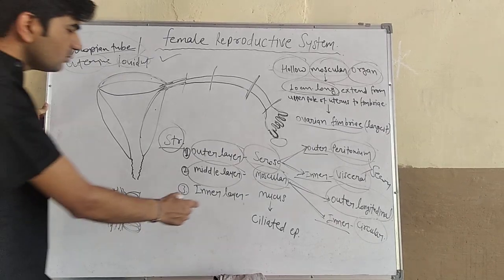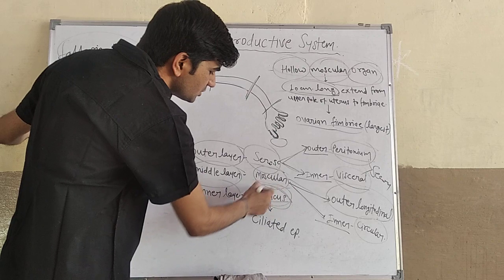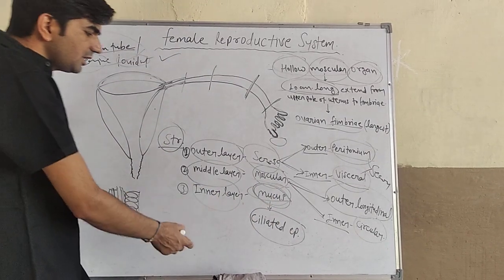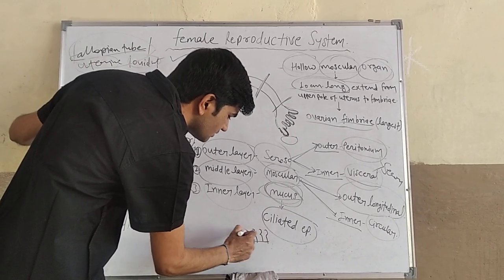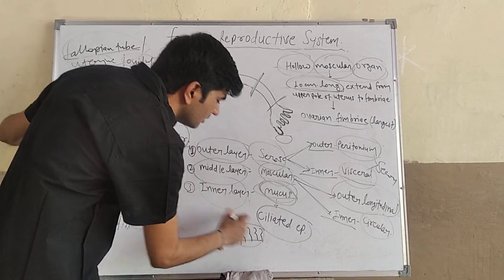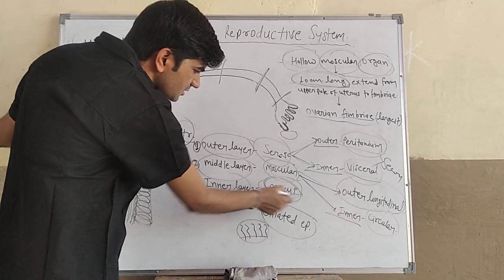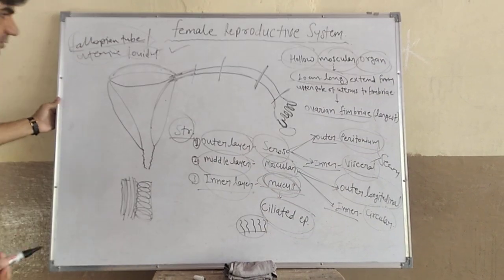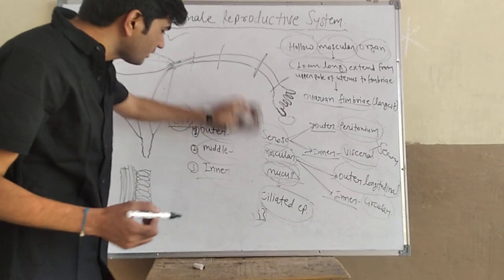Then the third, innermost layer is the mucus layer. This mucus layer mainly consists of ciliated epithelium tissues, that means finger-like structures. These structures are known as cilia. So the inner layer of the fallopian tube consists of the mucus layer, and the mucus layer consists of ciliated epithelium tissues. Then further we can discuss the parts of the fallopian tubes.